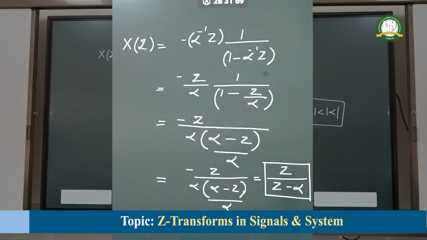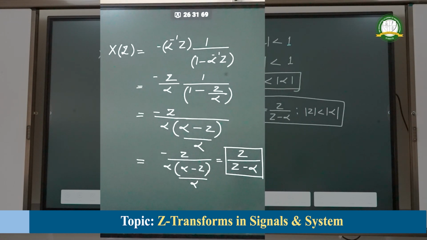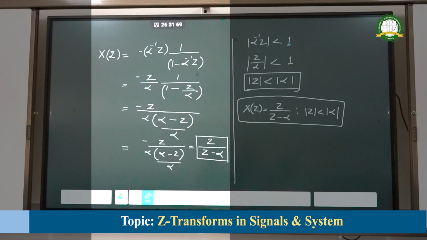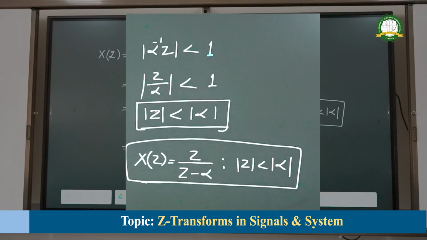So what can we do for that? Minus can be taken out as a common factor, and in the numerator we have minus already, and in the denominator, if we take out minus as a common factor, we will get the expression as z minus alpha with a minus as a common factor. Therefore, minus in the numerator and minus in the denominator will become plus, good, and it is equal to z divided by z minus alpha. This will be the z transformation of the given expression.